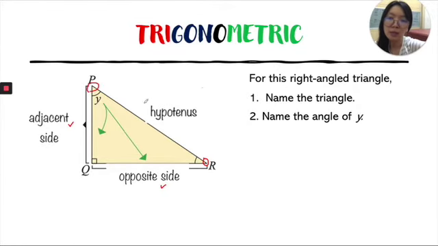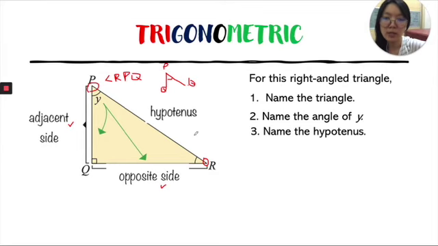Name the angle of Y. Angle of Y is angle of RPQ. Or it could be also angle of QPR, as long as P is in the middle.